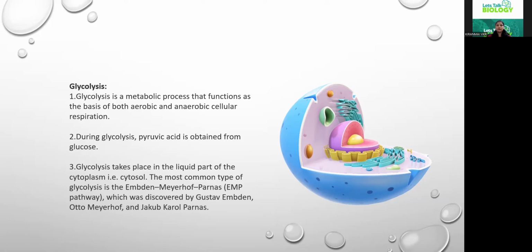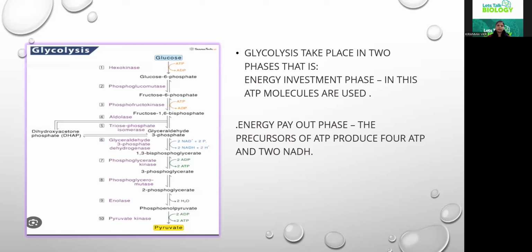Here it is also called the EMP pathway. Why? Because it was given by three people. The process of glycolysis was given by Emden, Meyerhoff and Parnas. You need to remember these names. Okay, so let us go more into that.